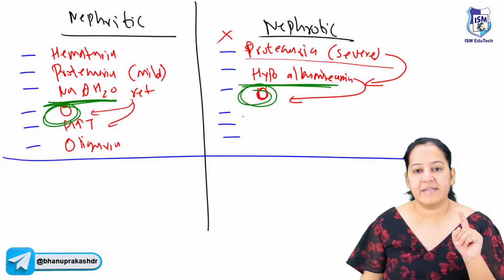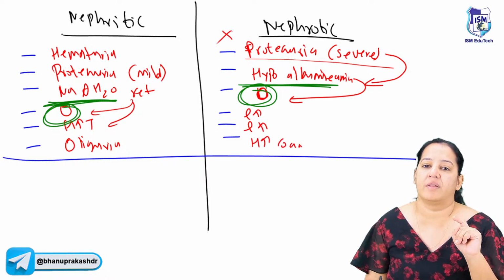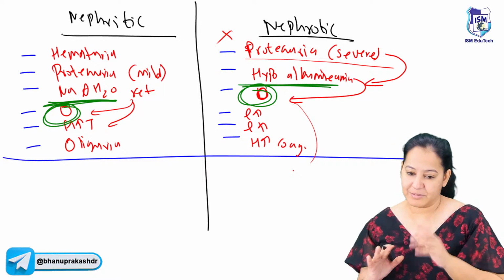Got it? The next thing, lipiduria, lipidemia, and hypercoagulability. So you have to learn. This is for the compensation by the liver. Liver is trying to compensate. Now please, people, learn the examples on both sides.